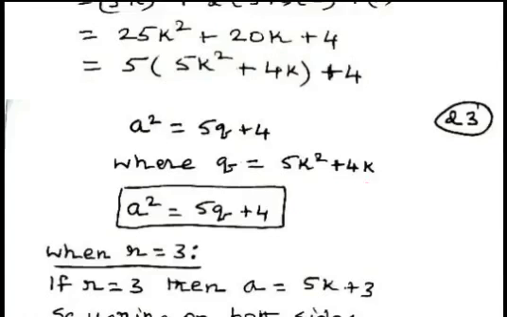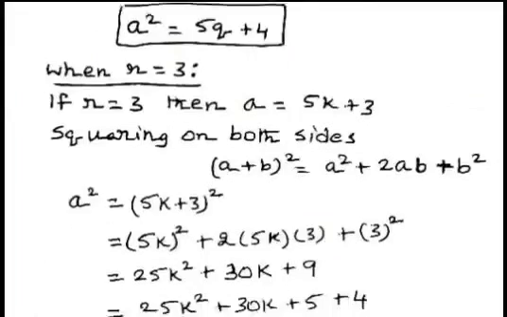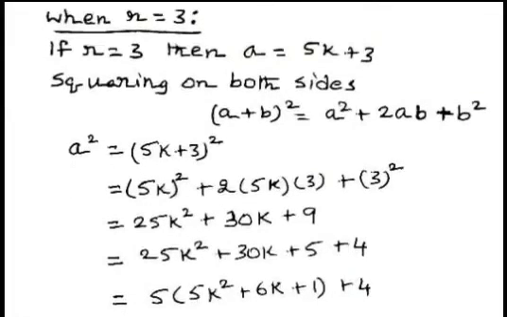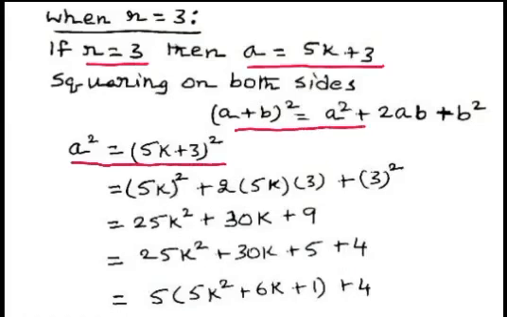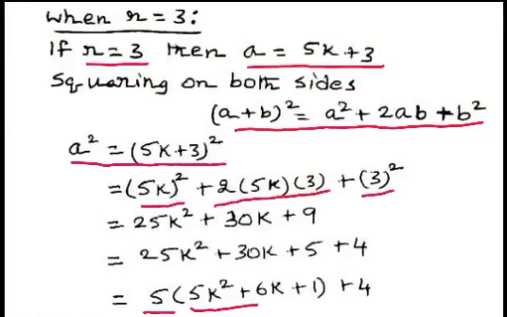Now we consider the case when remainder is 3. When remainder is 3, a equal to 5k plus 3. Squaring on both sides, we use the formula a plus b whole square equal to a square plus 2ab plus b square. 5k plus 3 whole square is written as 5k whole square plus 2 multiplied by 5k multiplied by 3 plus 3 square. Rearranging and writing as 5 multiplied by 5k square plus 6k plus 1, plus 4.